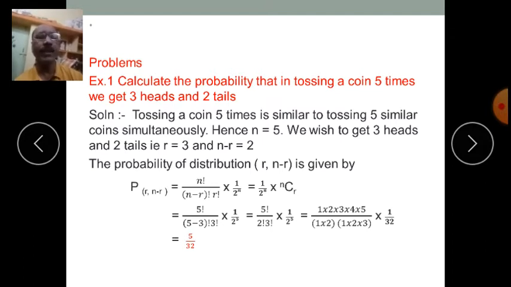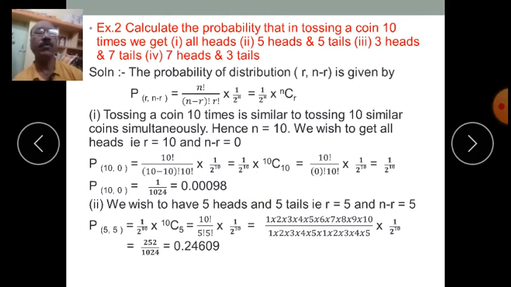Which comes out to be, if you calculate this, if you do the arithmetic, you get 5 upon 32. So probability of getting 3 heads and 2 tails, when a coin is tossed 5 times, the probability of getting this distribution is 5 by 32, isn't it?